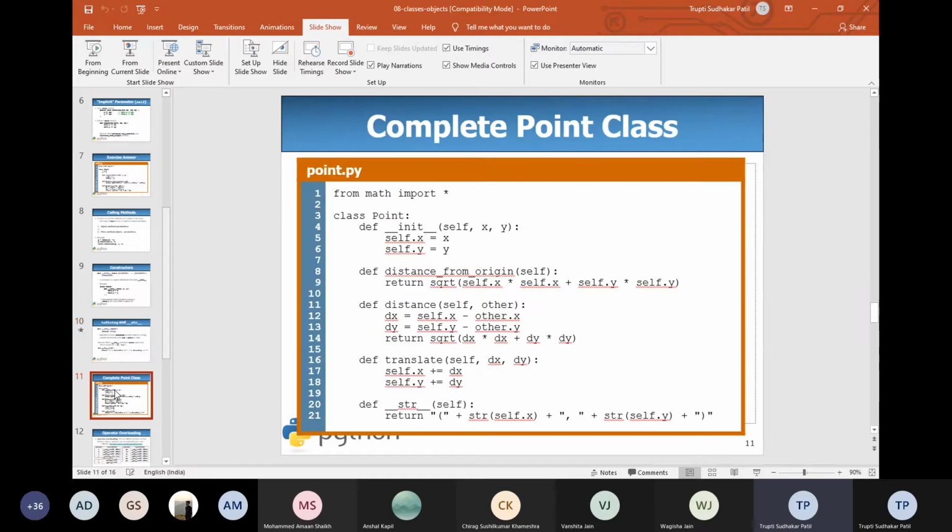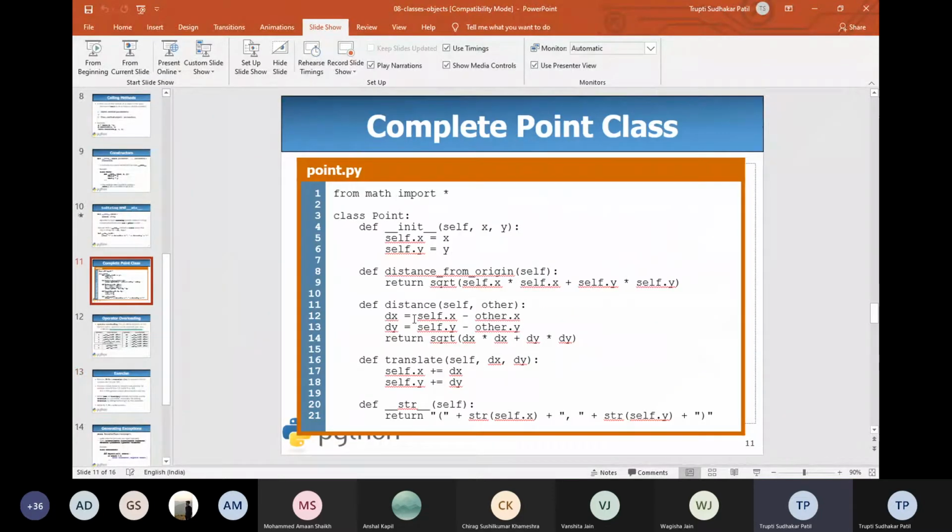This is just the example we have written. In addition, we define one method, str, the string method, and we return everything through the string method.